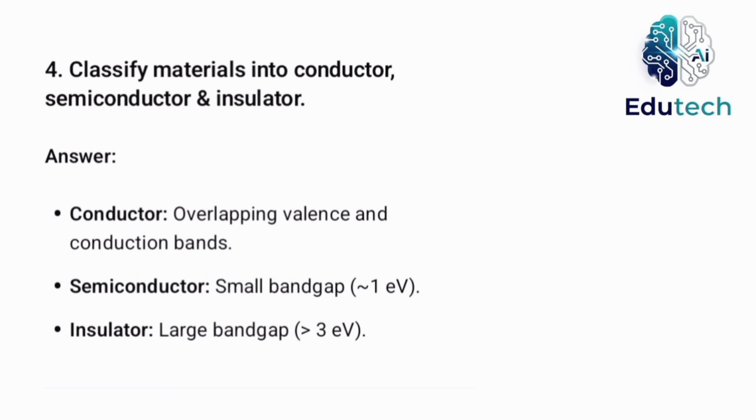Classify materials into conductor, semiconductor, and insulator. Conductor means overlapping valence and conduction bands. Semiconductor means small band gap, at least 1 electron volt. Insulator means large band gap, greater than 3 electron volt.